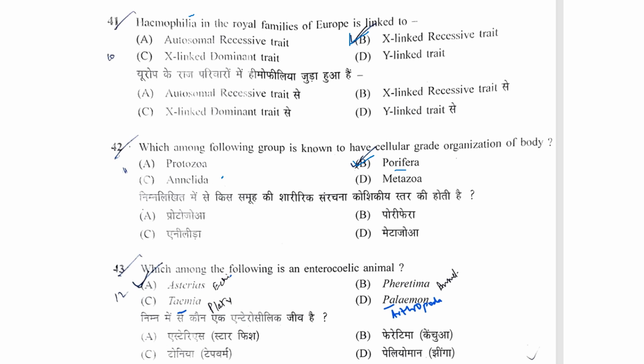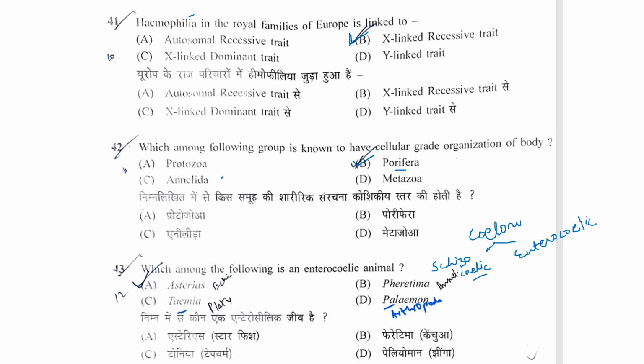Which among the following is an enterocoelic animal? So if we talk about coelomate organisms, coelom is of two types, schizocoelom or enterocoelom. The organisms are either schizocoelic or enterocoelic.